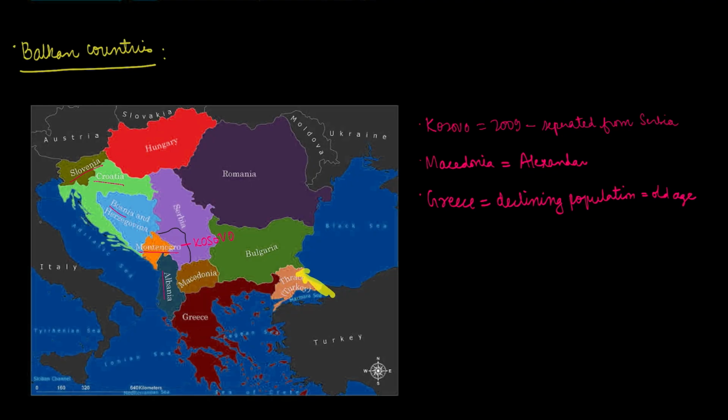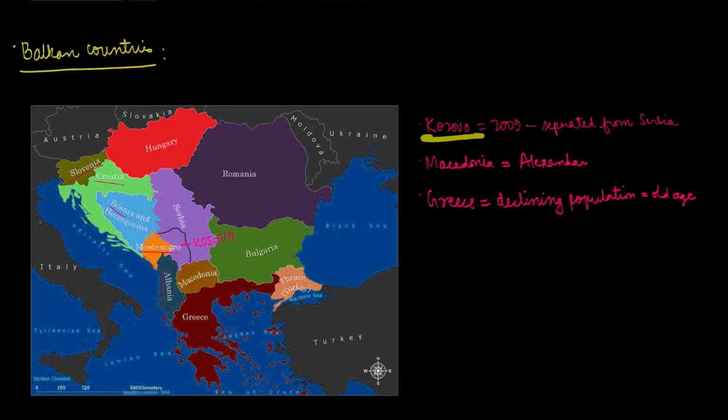For Turkey, it's the west side. Then Macedonia, Ukraine, Bulgaria, Serbia. This territory was actually carved from Serbia and it's called Kosovo. It was separated in the year 2009. Then Hungary and Romania. So these are the countries from the Balkan Peninsula.